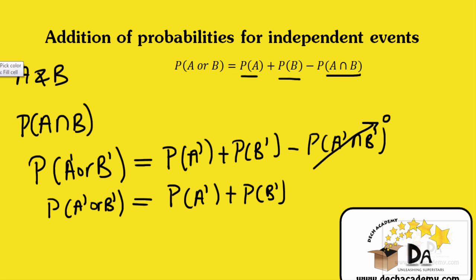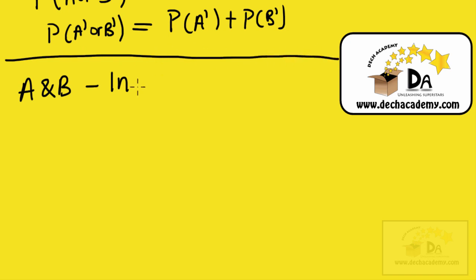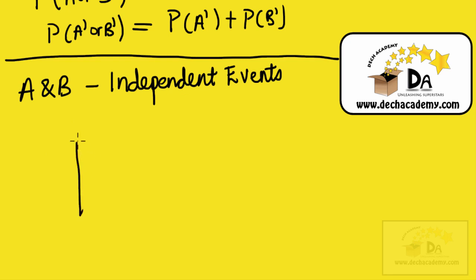And I'm just going to use set theory to demonstrate why this formula is this way. So again, let's consider event A and event B. These are two independent events. So let me just draw a line here too. I'm going to use set theory to just demonstrate the formula I just showed you.